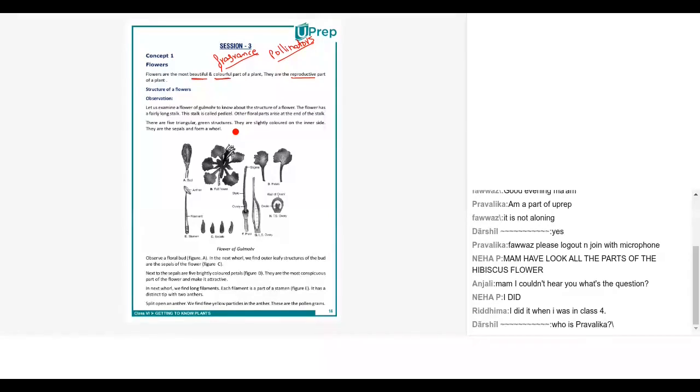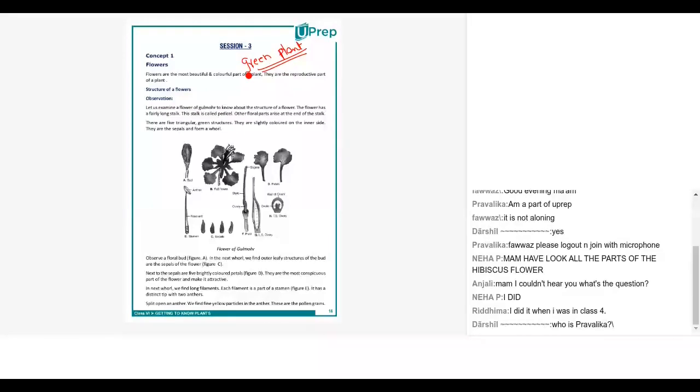Because all of it starts from the flower. Very good, because the entire process starts from the flower. All the reproductive parts are there within the flower. It's not there in the leaf, not in the stem, not in the roots, but only in the flower. So flowers, first and foremost, plants are very important for the planet because they are the primary producers, especially the green plants. All of you must be knowing now that green plants are the most important living organism on this planet.